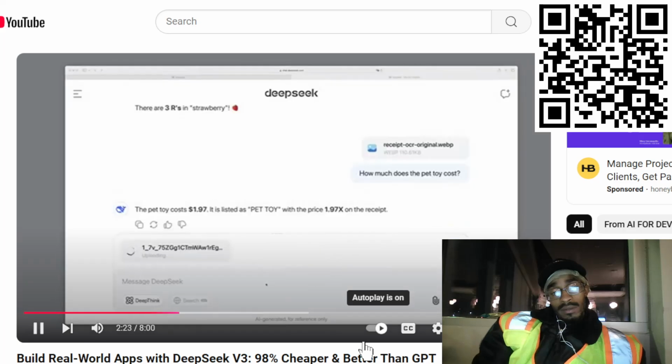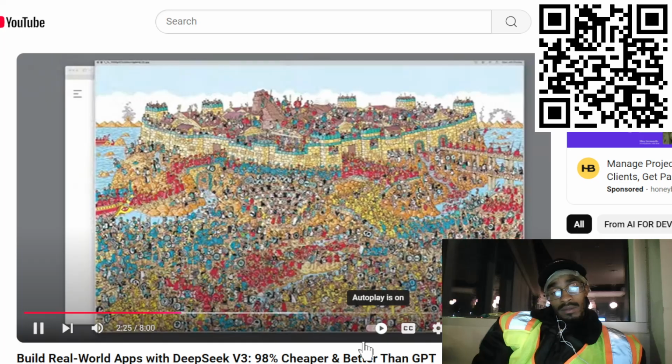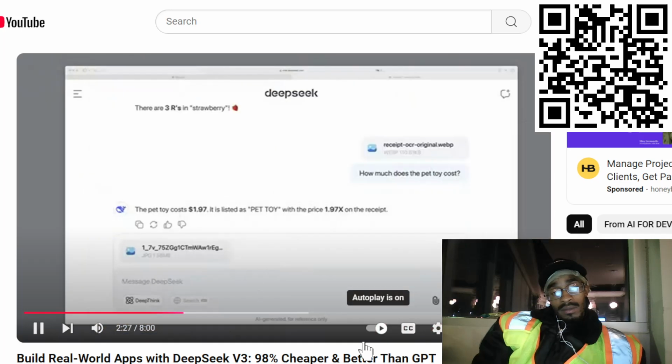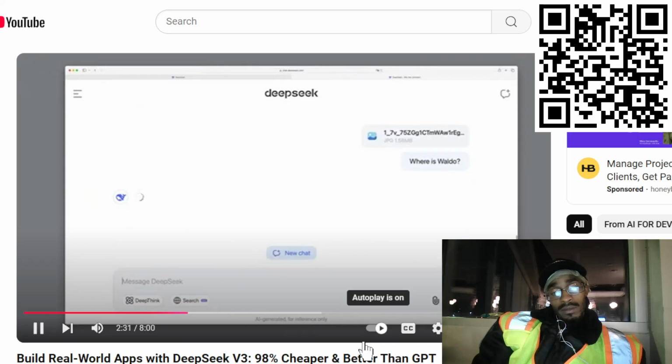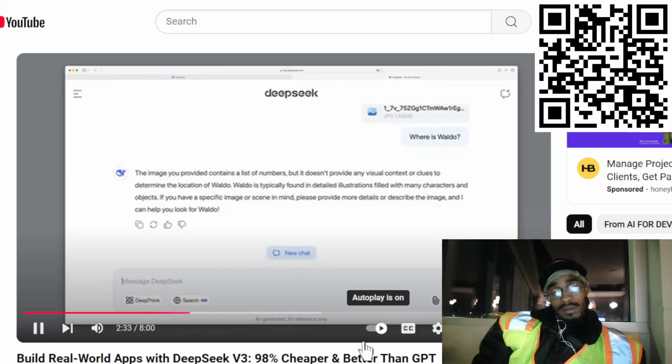Now, let's try something more complex. We'll take the classic "Where's Waldo" image and ask where Waldo is. But that doesn't look good. It says the image has no visual clues about Waldo's location, which of course isn't accurate.